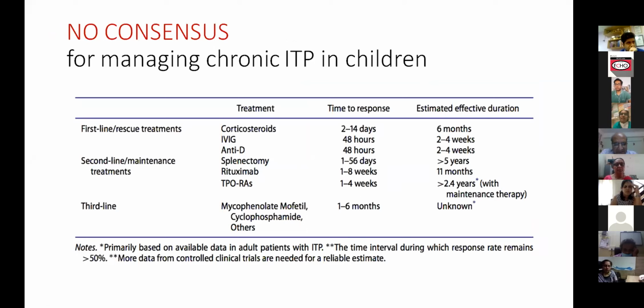So what is needed is, first line, to raise platelets immediately. What are the agents available if a patient is coming in with a very bad bleed? And second, what would you give as a maintenance treatment to keep a safe level of platelets? This is the time to response. I think it's easily accessible.